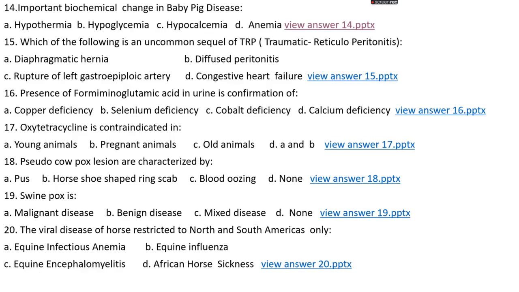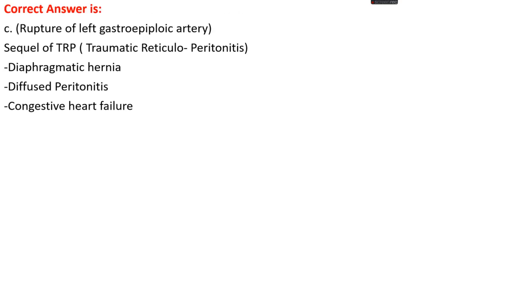Okay. Question number 15. Which of the following is an uncommon sequela of TRP, traumatic reticuloperitonitis? Option A, diaphragmatic hernia; option B, diffuse peritonitis; option C, rupture of left gastroepiploic artery; or option D, congestive heart failure. The right answer is option C, rupture of left gastroepiploic artery. TRP can lead to conditions like diaphragmatic hernia, diffuse peritonitis, and congestive heart failure.